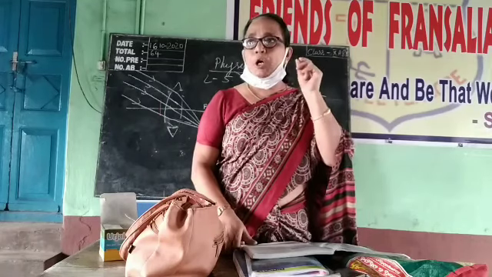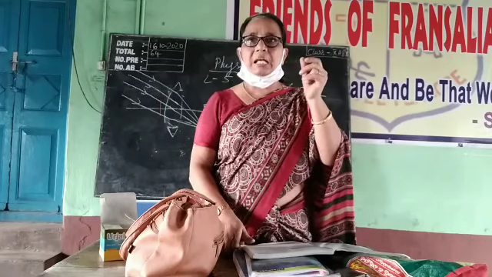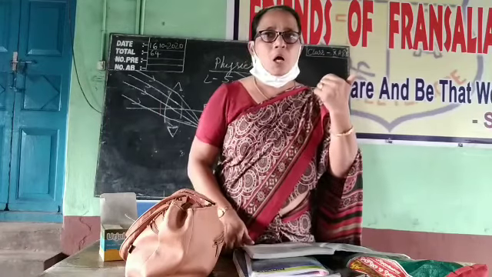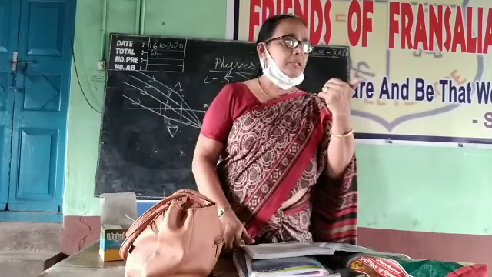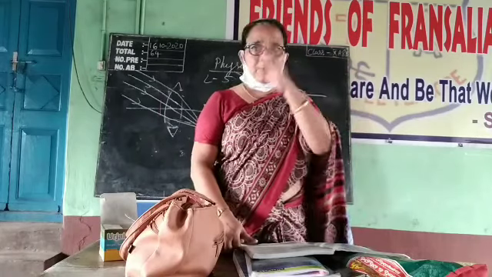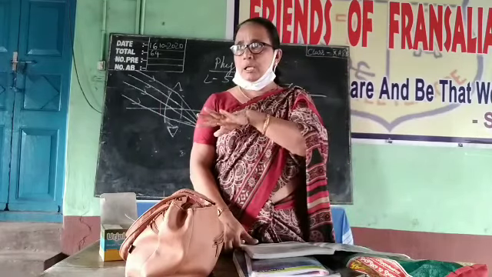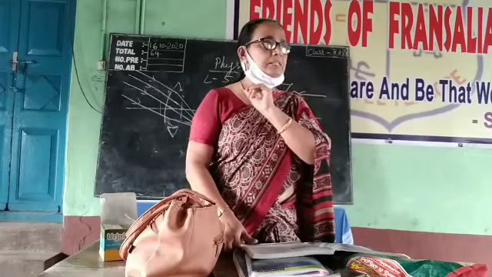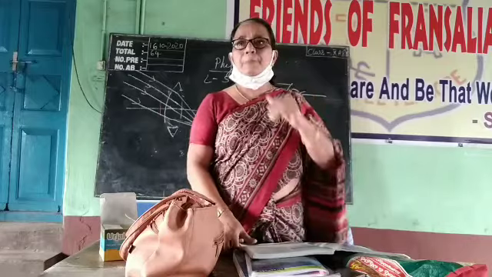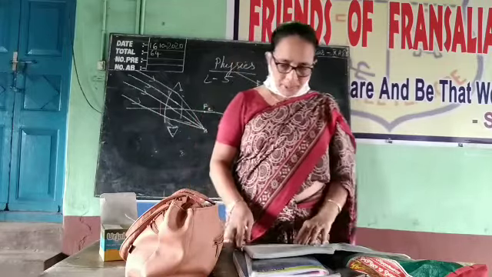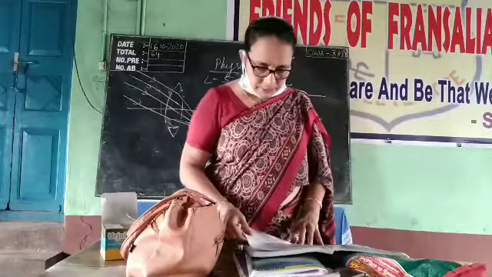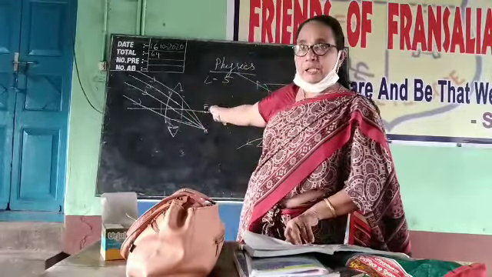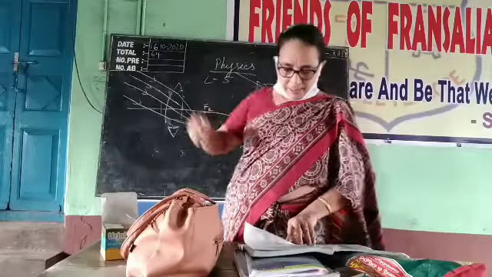Two questions are there. State whether the focus of a convex lens is real or virtual. Real. Why? Because the convex lens converges the refracted rays. Same way the other one also. Real or virtual? What should be the answer? Virtual, because the refracted rays will be diverging. They appear to be coming from the focal point. That is why it is called a virtual focus. Then the fourth and fifth one. The fourth one is what I said, when a set of parallel rays strikes obliquely, what will happen here.